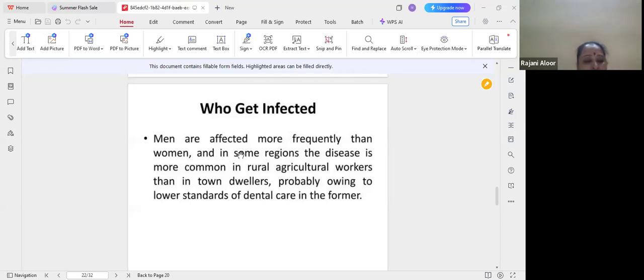Some important antibiotics synthesized by them: the first one is streptomycin, which acts on gram-positive and gram-negative bacteria. Second, neomycin. Next, viomycin. Like this, also erythromycin and chloromycetin. These antibiotics have these bacteria as their source.